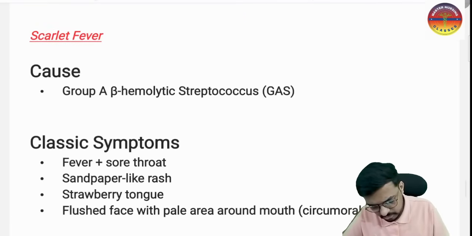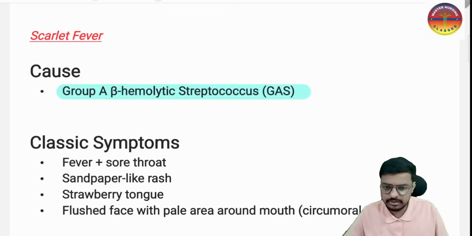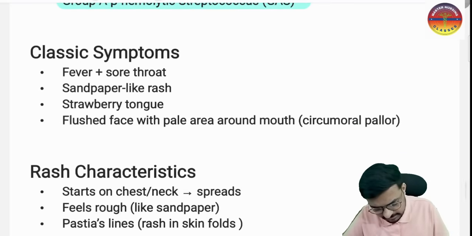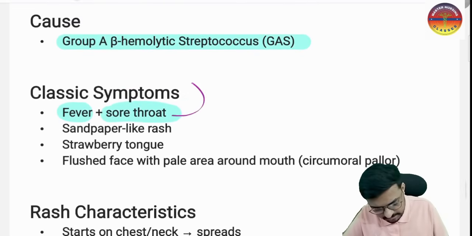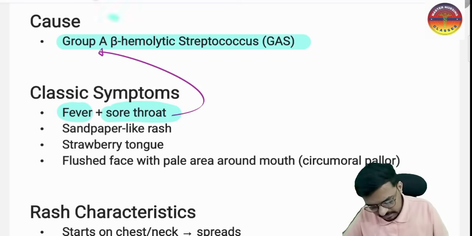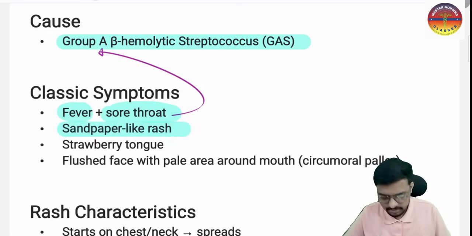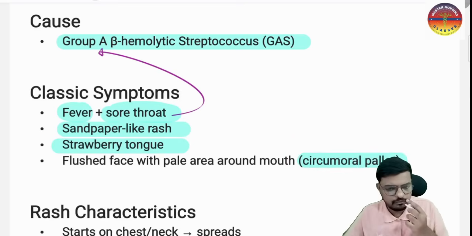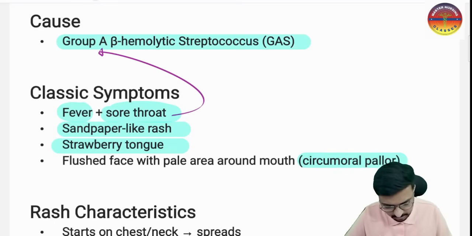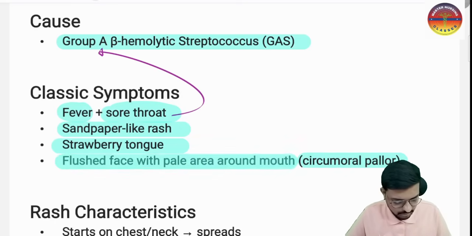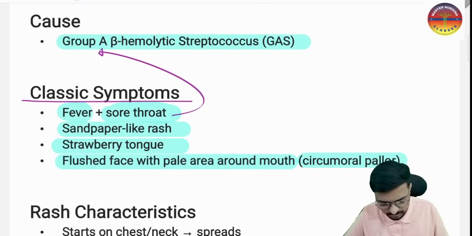In scarlet fever, the causative organism is group A beta hemolytic streptococcus, very important. The classical symptoms: there is fever, along with that a sore throat history, since the most common organism in sore throat is group A beta hemolytic streptococcus. The rashes are sandpaper-like, there is strawberry tongue, and there is circumoral pallor, which means a flushed face, completely red, with pallor around the mouth. So this is a very important thing to keep in mind.